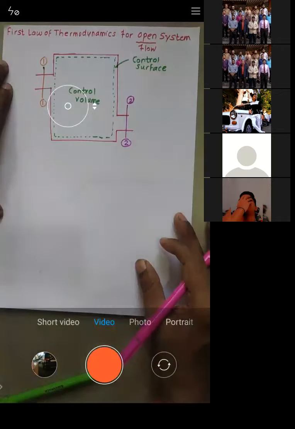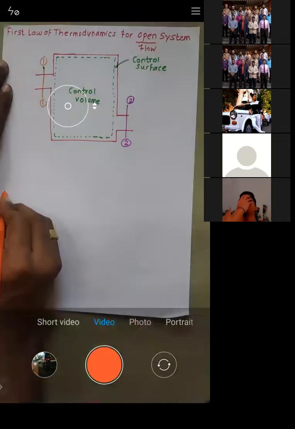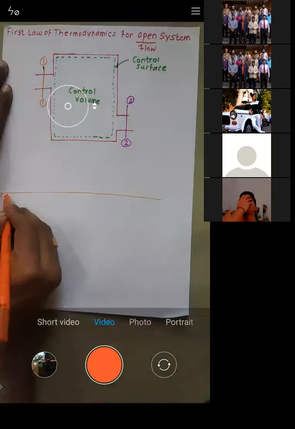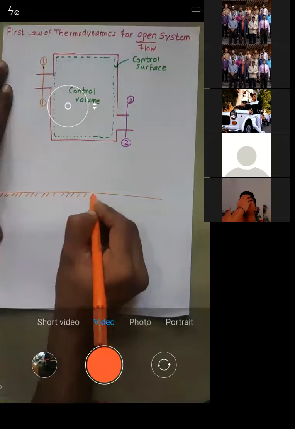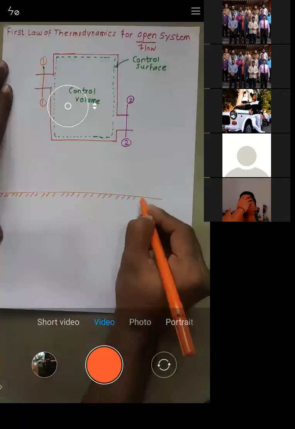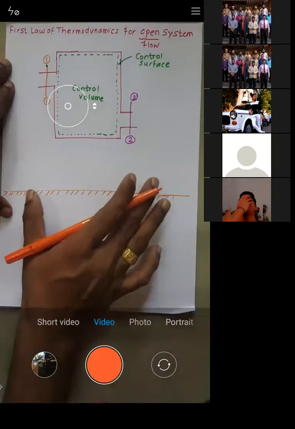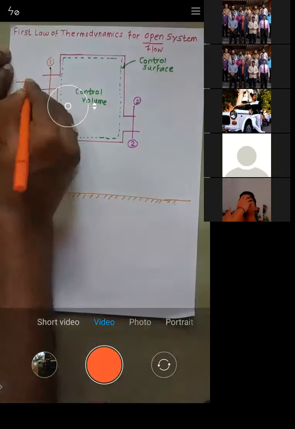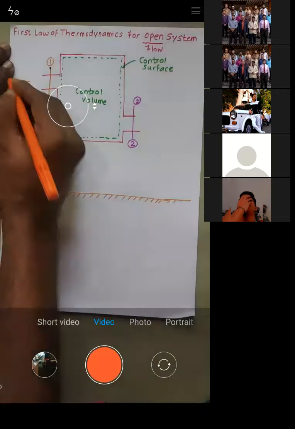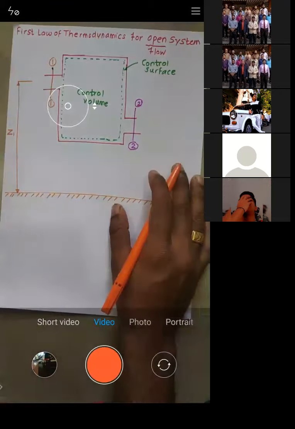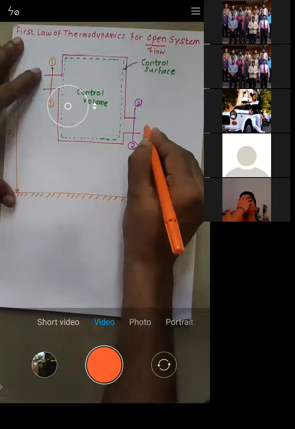Now let's consider this ground. This is basically the ground position, also called the datum position. Now from this datum, the inlet is at a distance Z1. Similarly, let's consider the outlet.